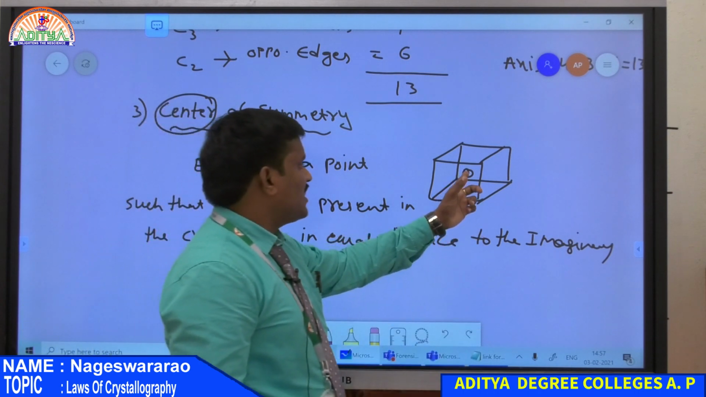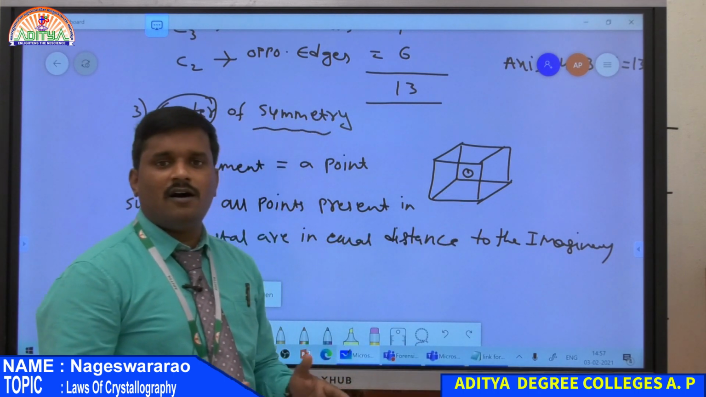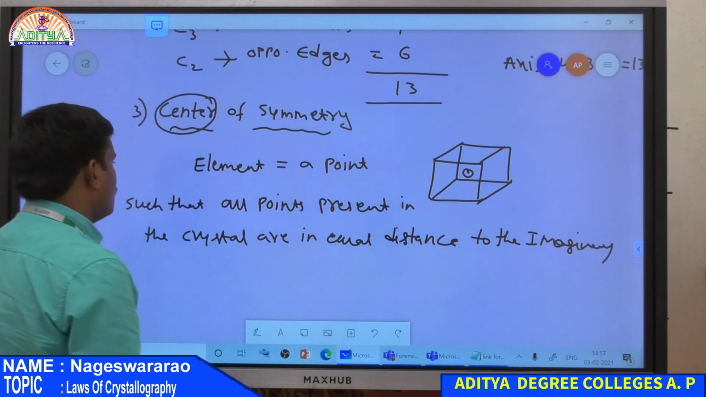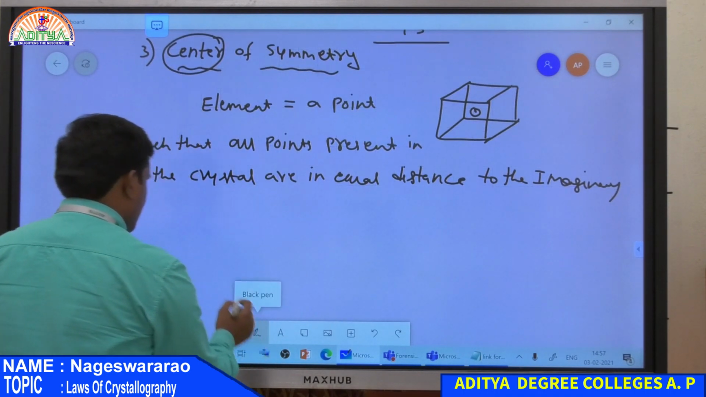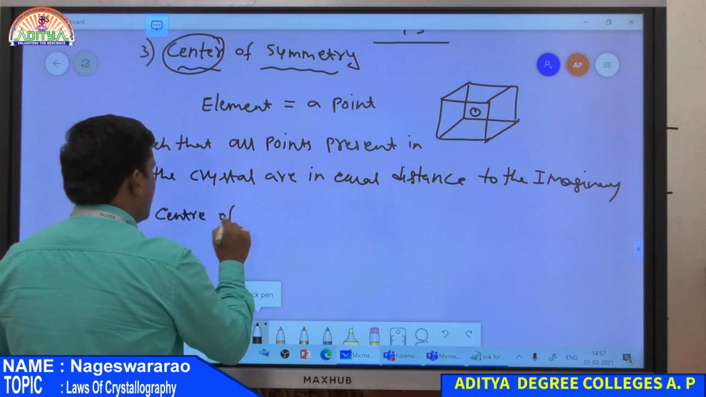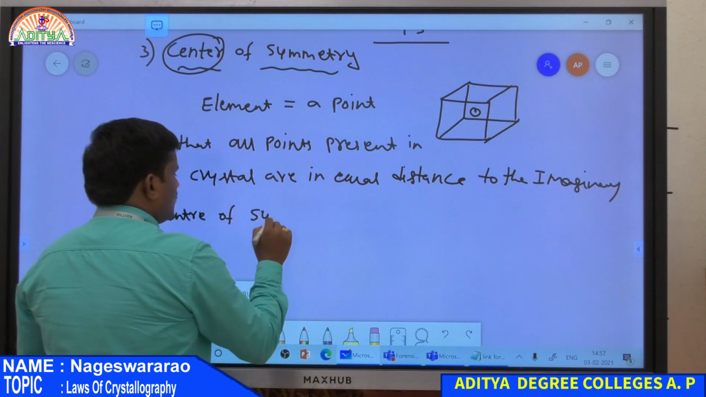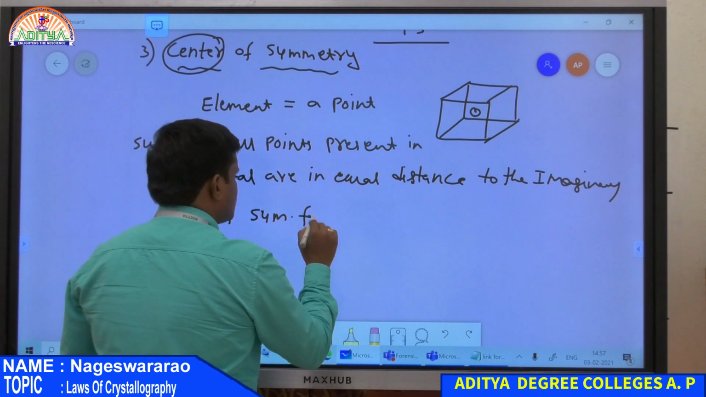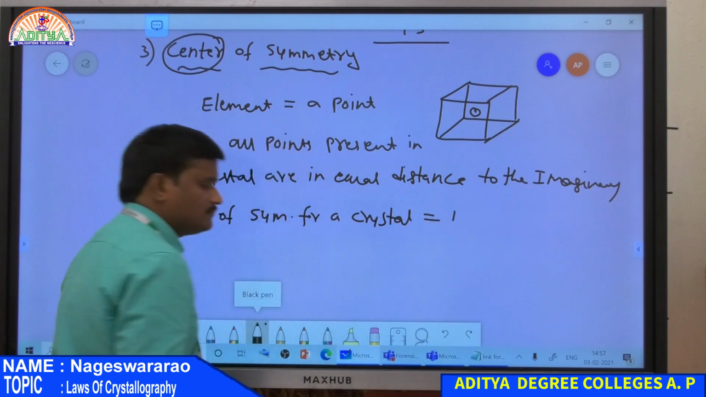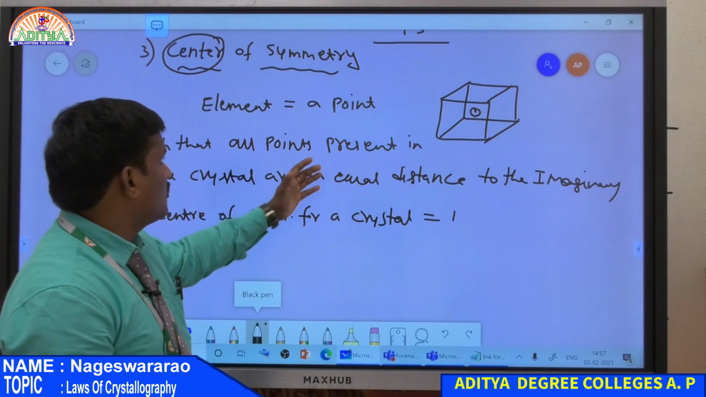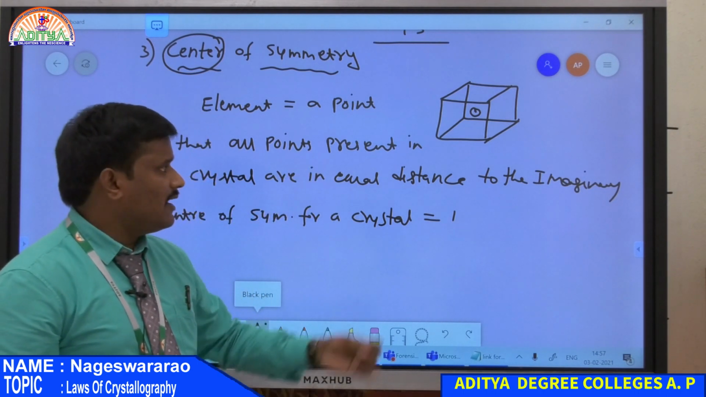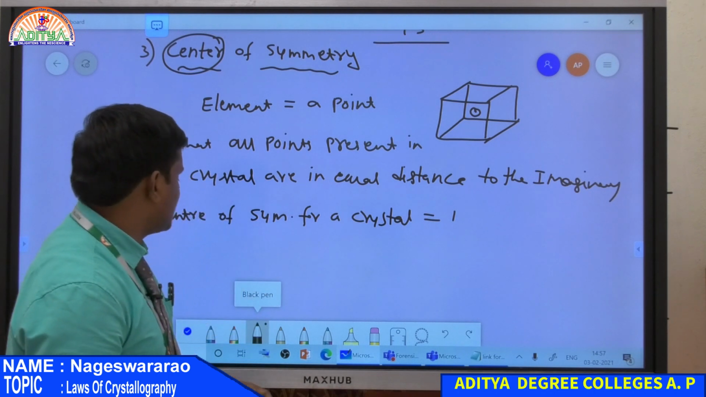So that is the imaginary point at the center, and only then are the distances from all the points equal. So every crystal has only one center of symmetry. So the center of symmetry for a cubic crystal, or any crystal, is always equal to 1. So this is about elements of symmetry. The first element is a plane of symmetry, the second is an axis of symmetry, and the third is a center of symmetry.